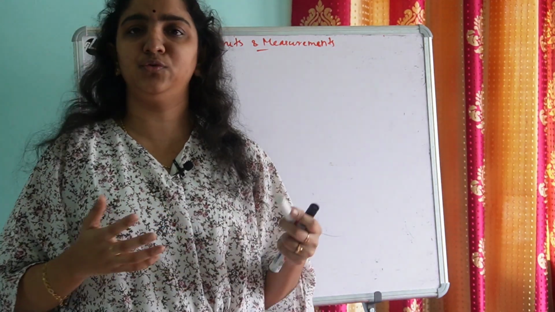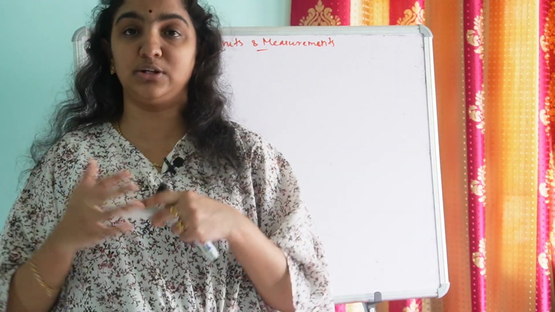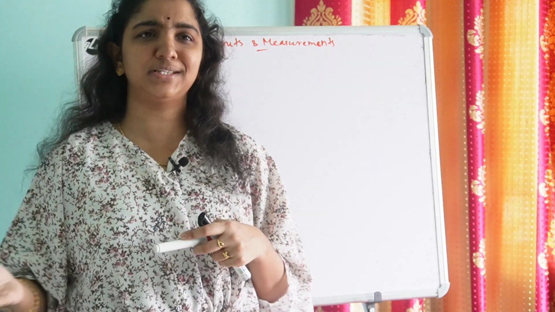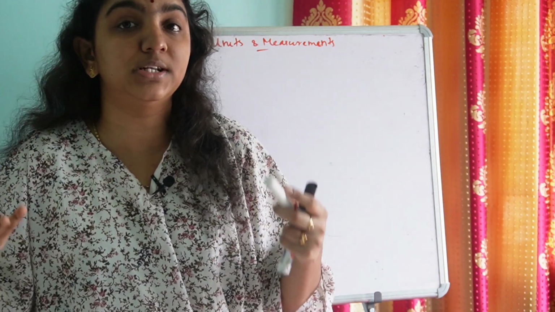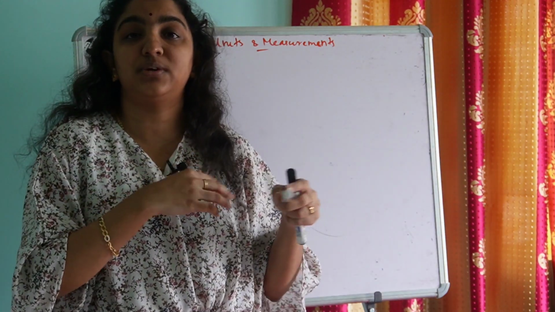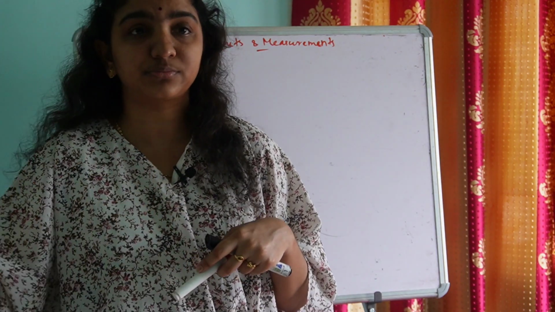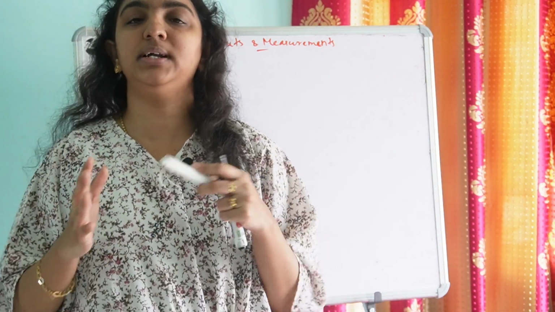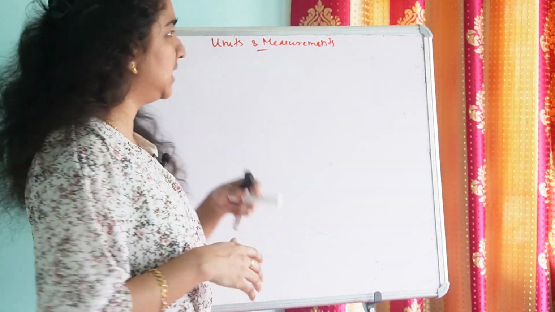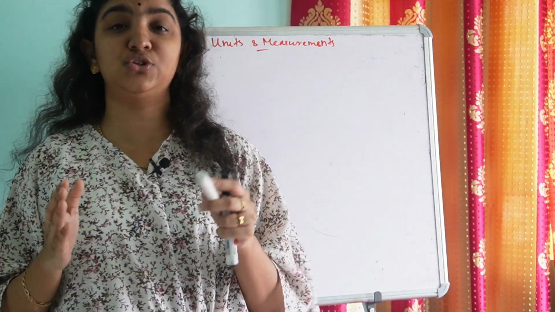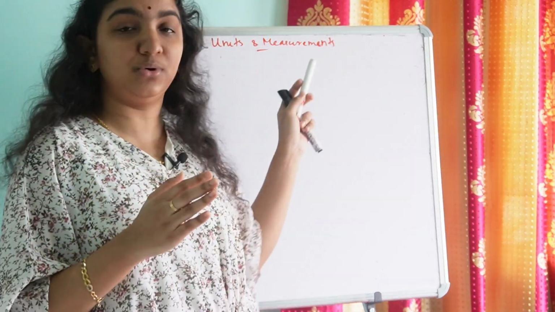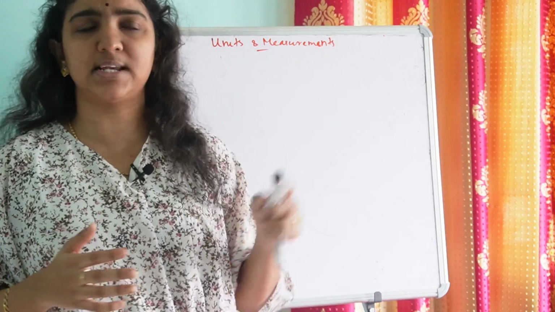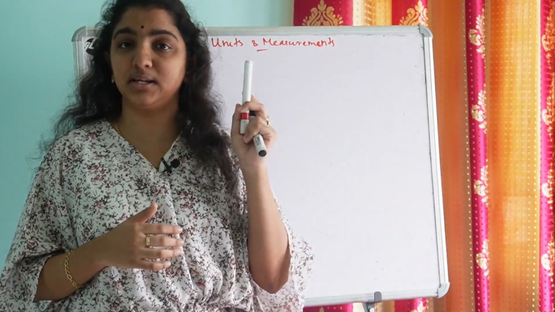Say for example, how do we measure the length of a line, what are the different units of length, how do we measure the volume of liquids, what is the unit of the volume of liquid, what are the different units of weight, or else convert these values from kilogram to gram, etc. Like concepts we used to learn in maths paper. Then why are we learning it in physics paper, and that too in the very first chapter? This units and measurements is the very first chapter in the physics paper. So yes, first let's understand what is the need of learning units and measurements in physics.